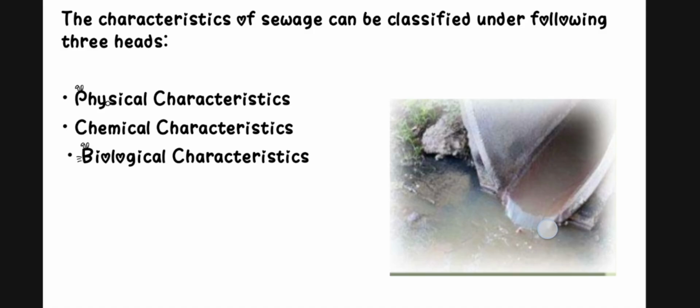This is for wastewater. In physical characteristics there are four types: first color, second odor, and next temperature and turbidity.